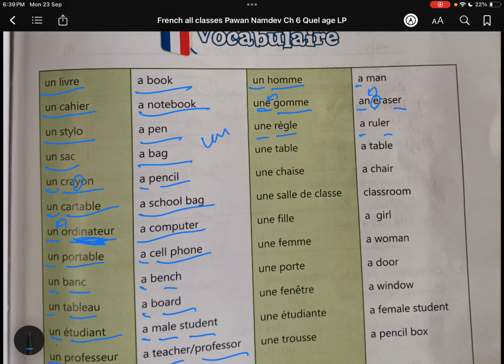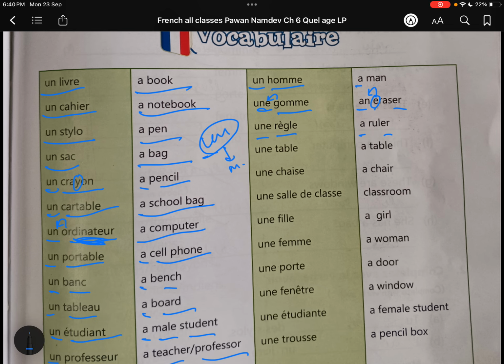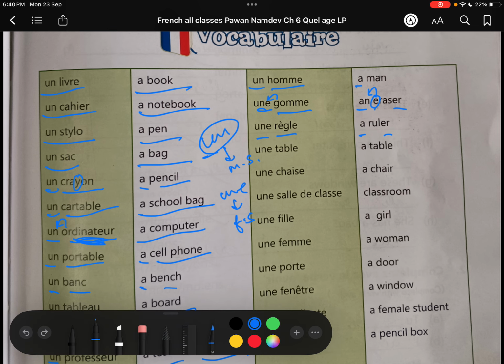Un is used with masculine singular only, and une is used with feminine singular only, irrespective of vowel.